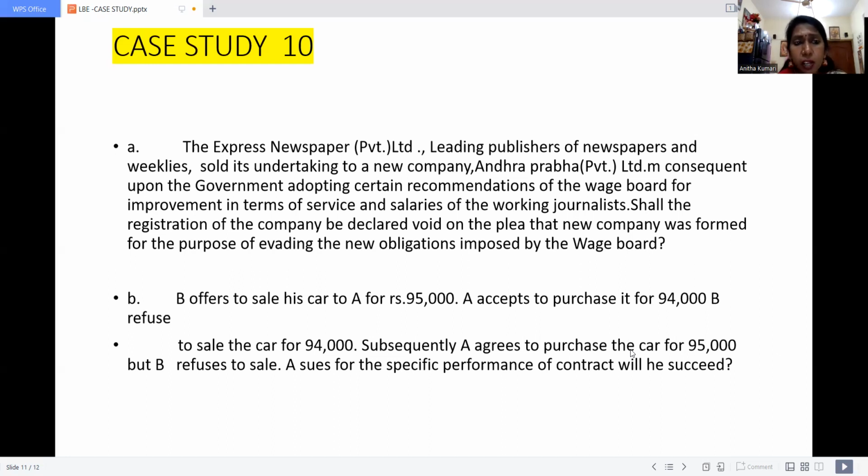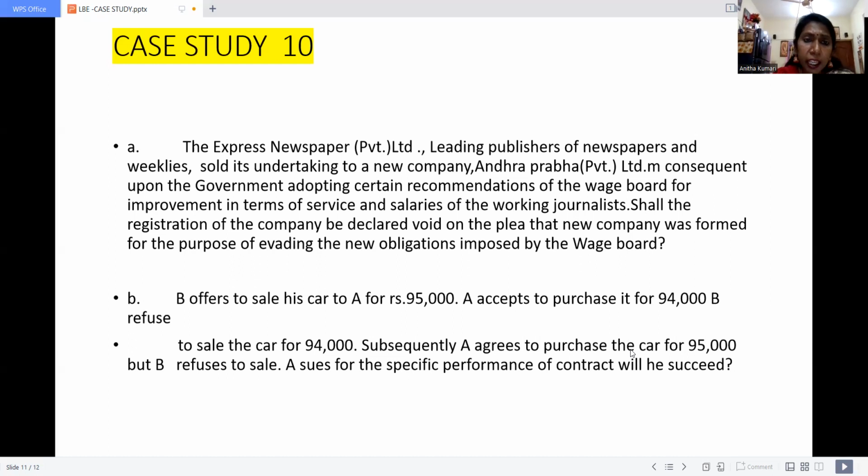Shall the registration of the company be declared void on the plea that the new company was formed for the purpose of evading the new obligation imposed by the wage board? So it is not void actually. Why?